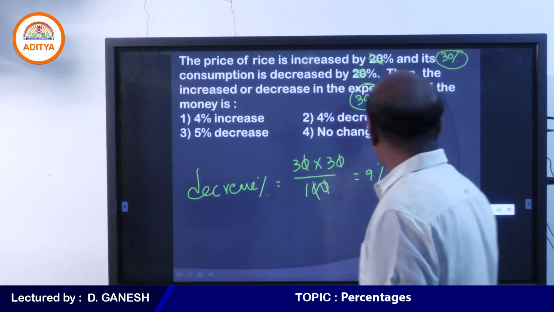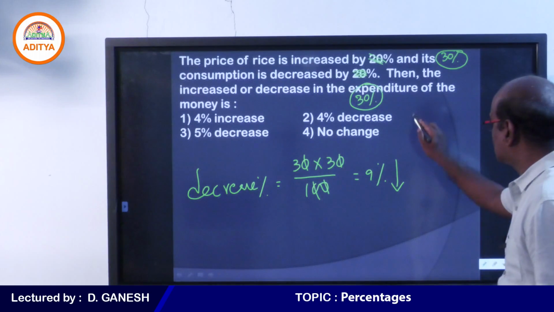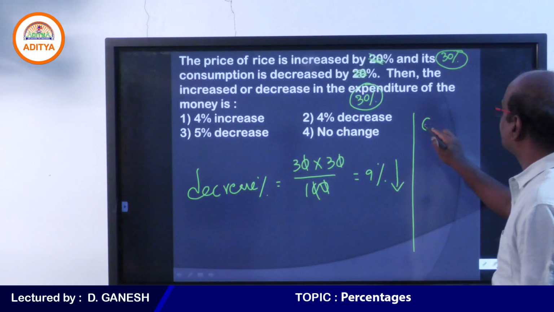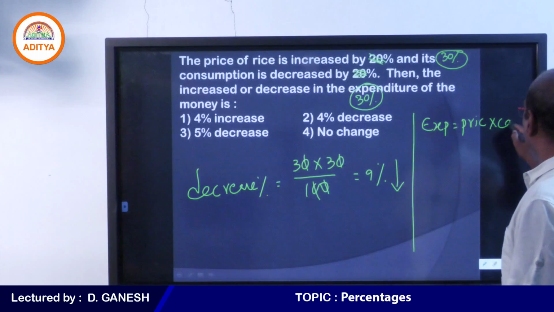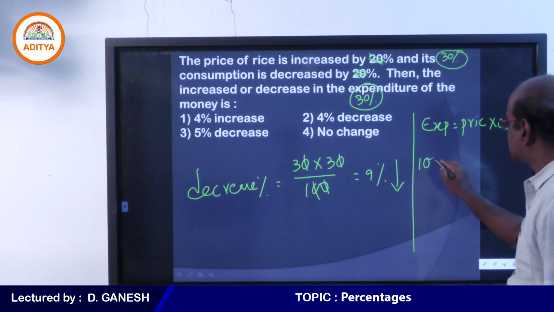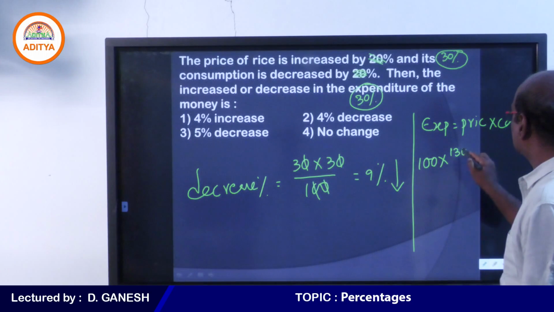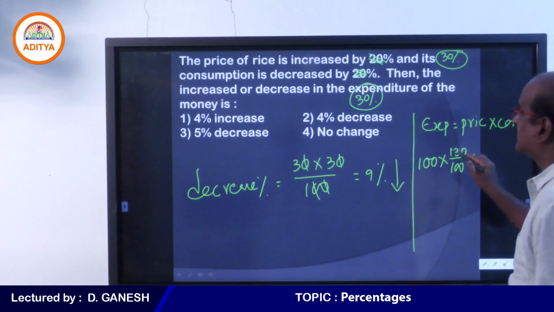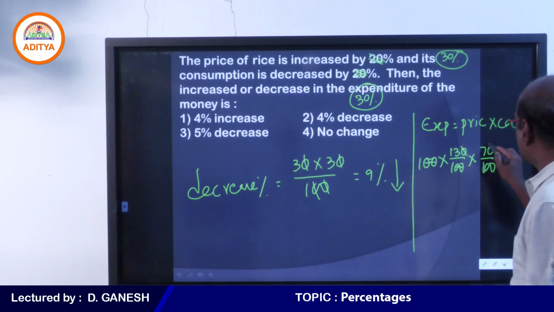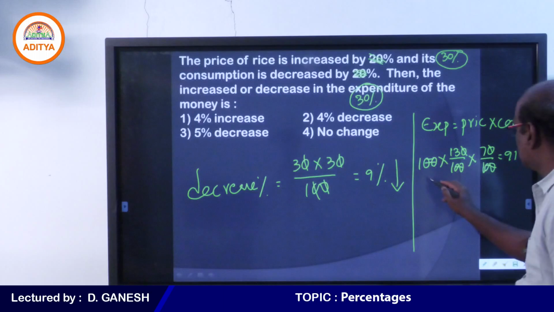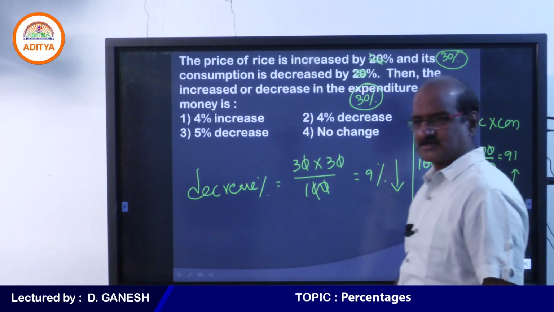Probably the same question you would have answered something like this. Shall I tell you that? Expenditure is given by price into consumption, isn't it? You might have taken expenditure as 100, and price increases by 30%, 130 by 100, and consumption decreases by 30%, 70 by 100, and you might have cancelled something like this. You might get 91. 100 becomes 91. So yes, your answer is 9% decrease.